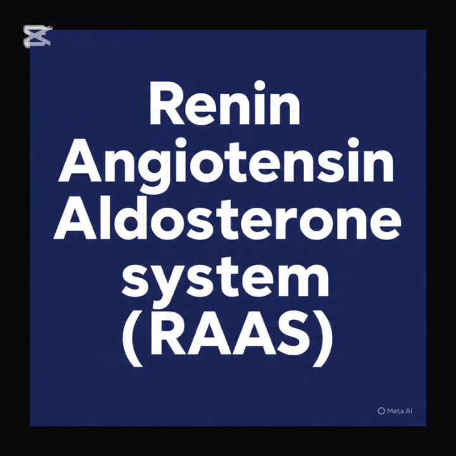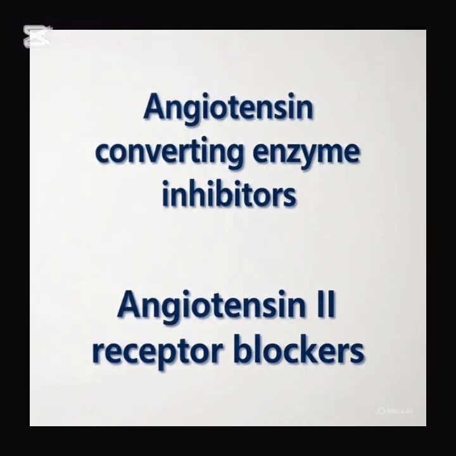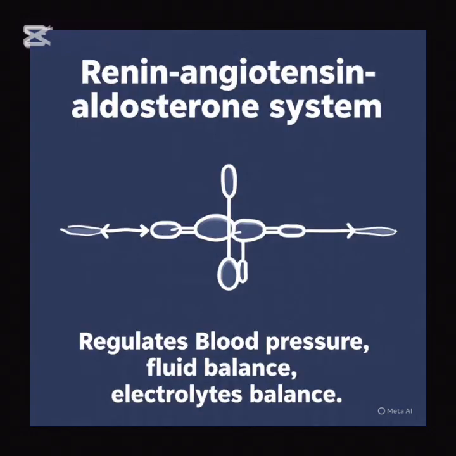The renin-angiotensin-aldosterone system, RAS, will be discussed alongside the indications, mechanism of actions, dosages, common side effects, and contraindications for the angiotensin-converting enzyme inhibitors and the angiotensin II receptor blockers, the ARBs. RAS stands for renin-angiotensin-aldosterone system. It is a complex physiological pathway that regulates blood pressure, fluid balance, electrolyte balance.